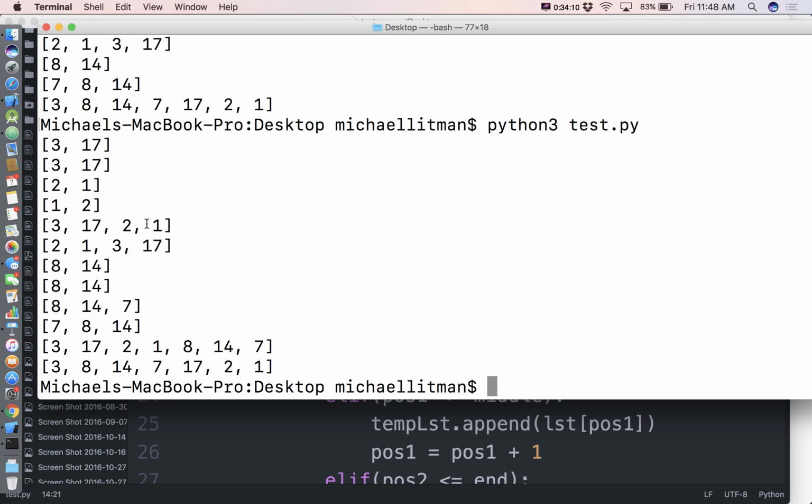Oh, that's interesting. Why is this 1 and 2? Oh, that's from my previous merge step. Oh, we're fine. Nothing's wrong with our algorithm.